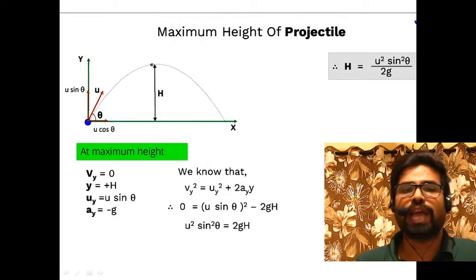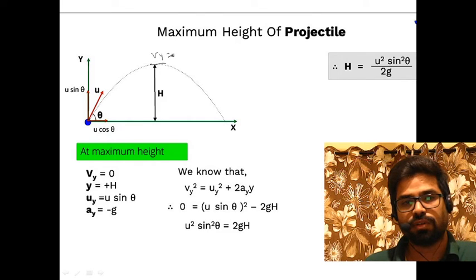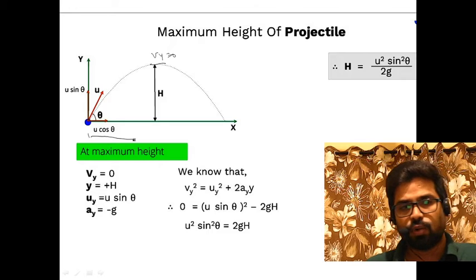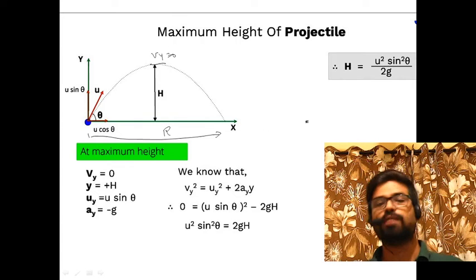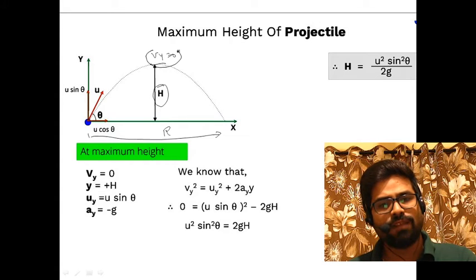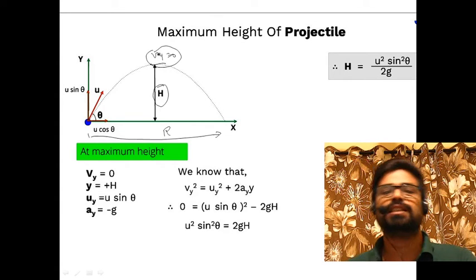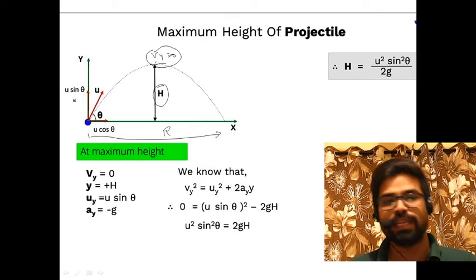Now if I have to calculate the maximum height, this is the maximum height where the velocity is 0, and this is the total distance covered by the projectile, which we are going to call the range of the projectile. To calculate the height, we have the velocity in the y direction at the highest point as 0, and the velocity in the beginning is uy.